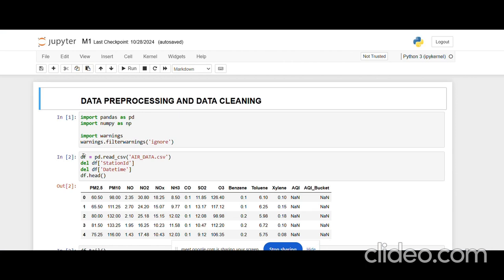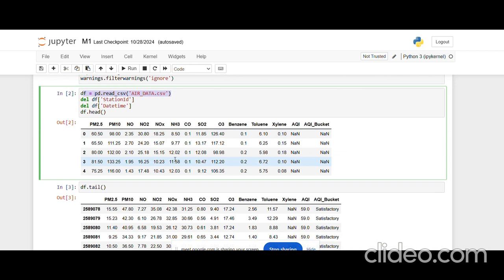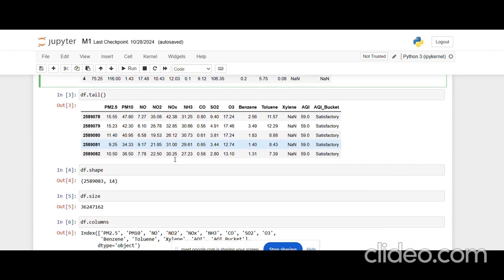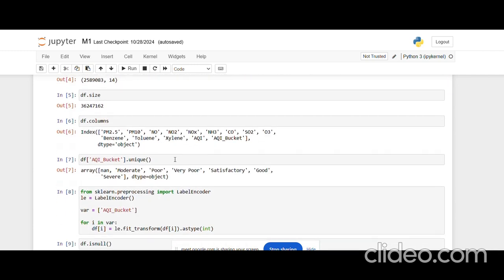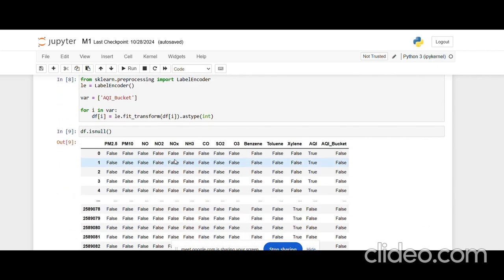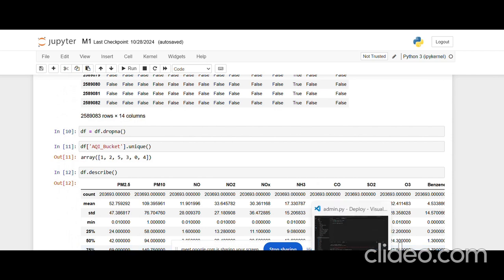You see we have imported the file air.csv, which is the file present on kaggle.com, and the dataset is split into rows and columns. So we are able to classify the data like PM 2.5, PM 10, NO, NO2, etc. Using the tail function we get the last 5 values and the head function the first 5 values, and we are putting it into a bucket so that it is easier for us to process further. And next we will be looking at the exact output.